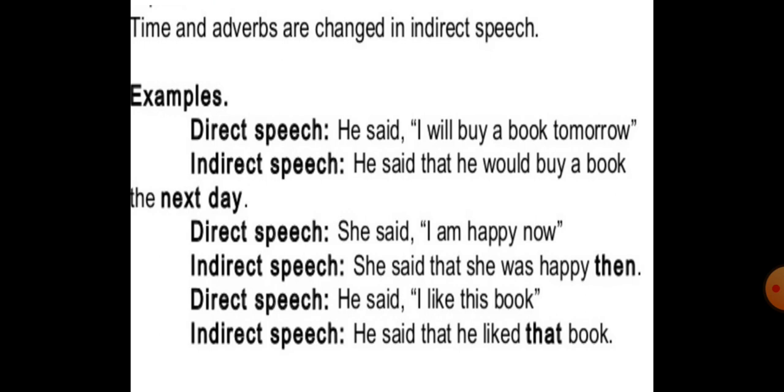Now the time and adverbs are also changed in indirect speech. Just see a few examples. For example, he said, I will buy a book tomorrow. So here you can see, he said, the I word is changed according to the subject, that is he. So he said that he would buy a book the next day. Will changes into would, tomorrow will change into the next day. You have to remember these rules while changing direct into indirect.